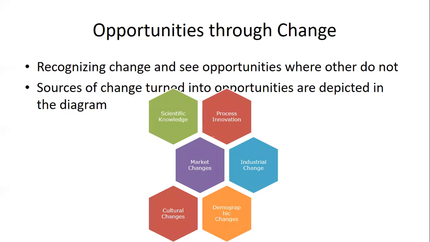So business ideas and opportunities can work out through change. So recognize the change and see the opportunities, whether others do or not. For example, sources of change that turn into opportunities are depicted in the following diagram. So what exactly are the opportunities to be looked at in the form of? In the form of scientific knowledge, innovation, market changes, industrial changes, demographic changes, cultural changes. So here the attention should be more, so that you understand what exactly can work out for your organization, or which opportunity can work out best.